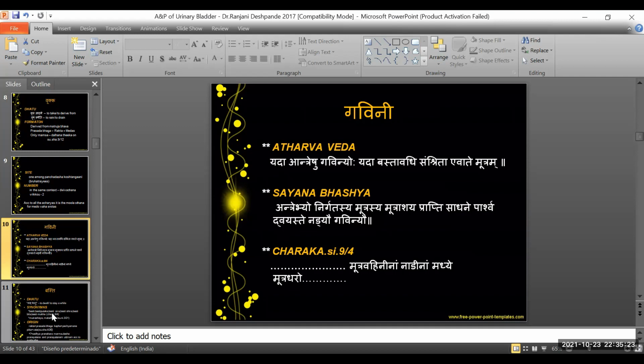So through the circulation, whatever enters into the vrukka, through a series of filtration, etc., we have the mutra utpatti, that is the formation of urine, that reaches the urinary bladder through the ureter. So with this explanation, it is clearly understood that Gavini is nothing but the ureter.